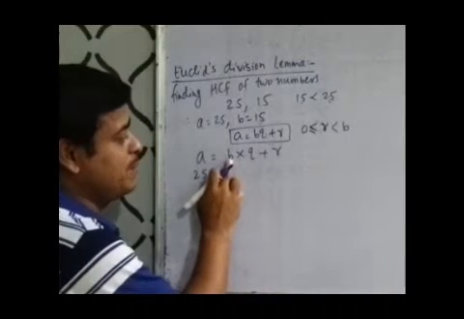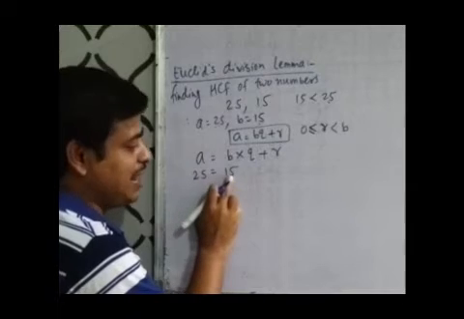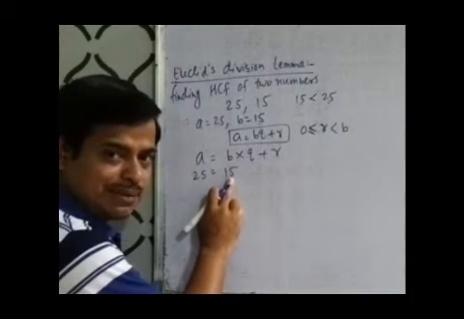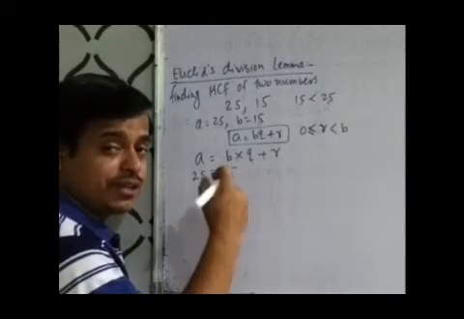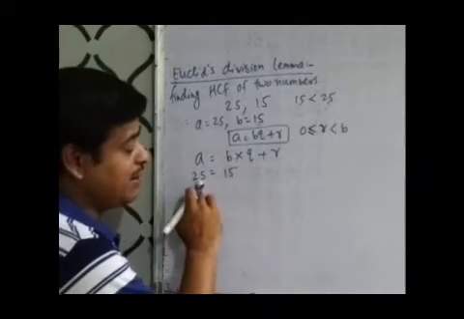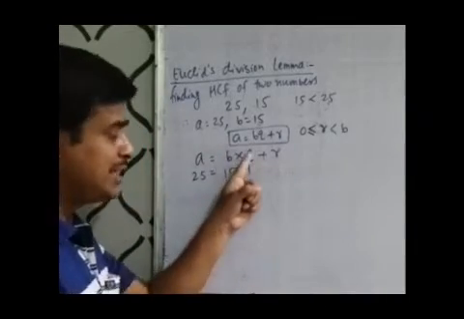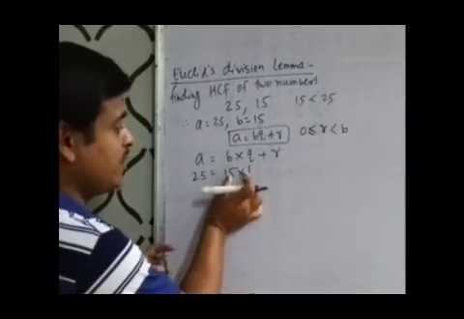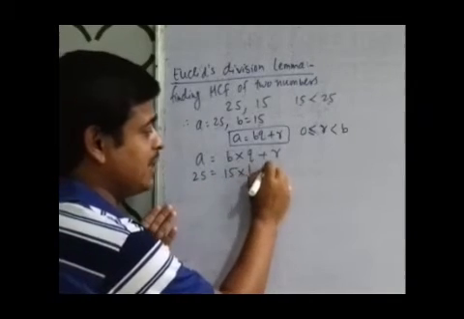A is our 25. Now B is our divisor, so we are dividing 25 by 15. So we take the table of 15. 15 ones are 15, 15 twos are 30. 15 twos are 30, which will be greater than 25. So we take 15 ones are 15. So 1 is our quotient. 15 ones are 15. So 25 minus 15, our remainder is 10.